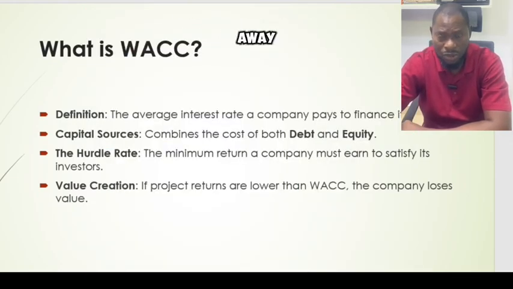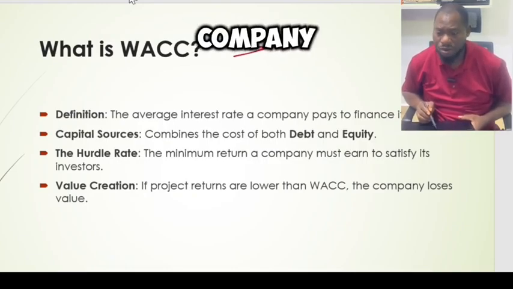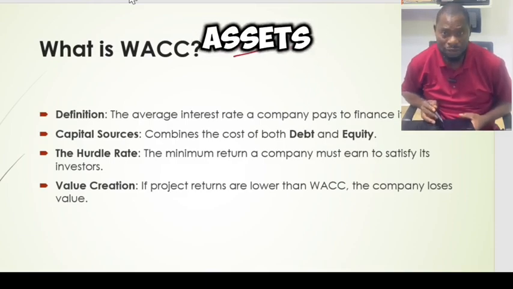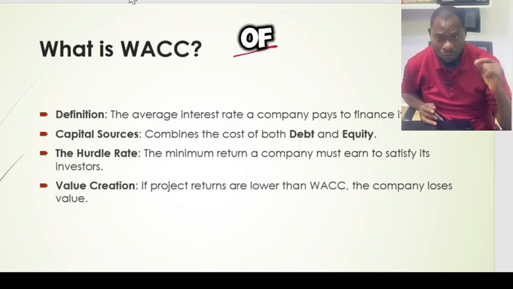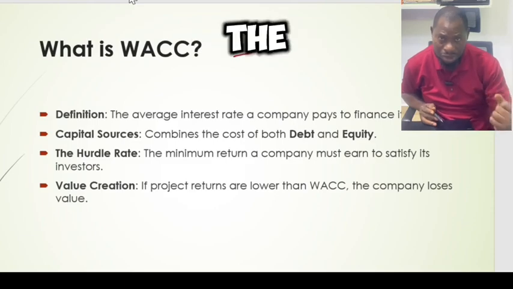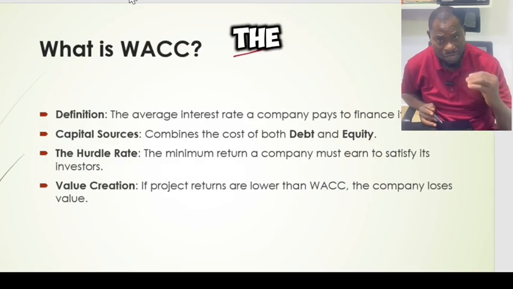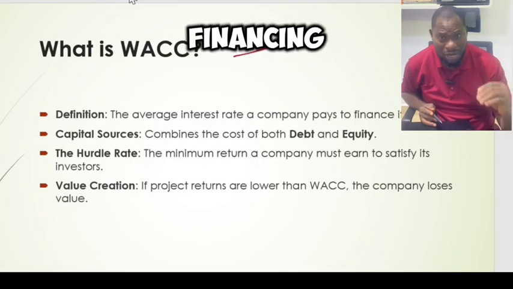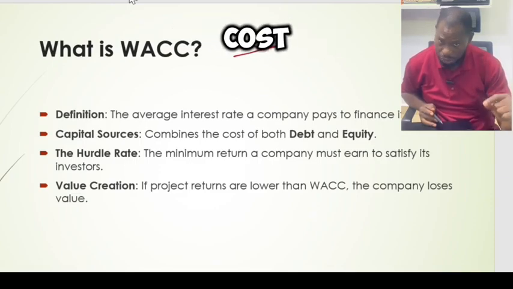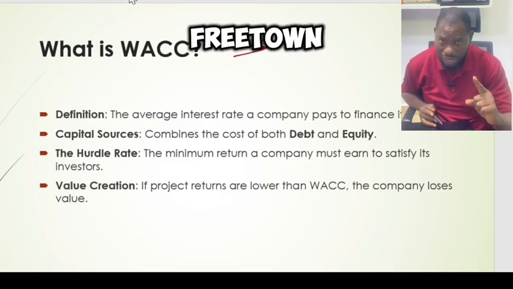So, straight away, what is WACC? WACC is the average interest rate that a company pays to finance its assets. We've explained before that the capital structure of a company is the mix, the combination of the debt capital and the equity capital. Now, we know that financing projects costs money, and there is no free lunch, not even in Freetown.